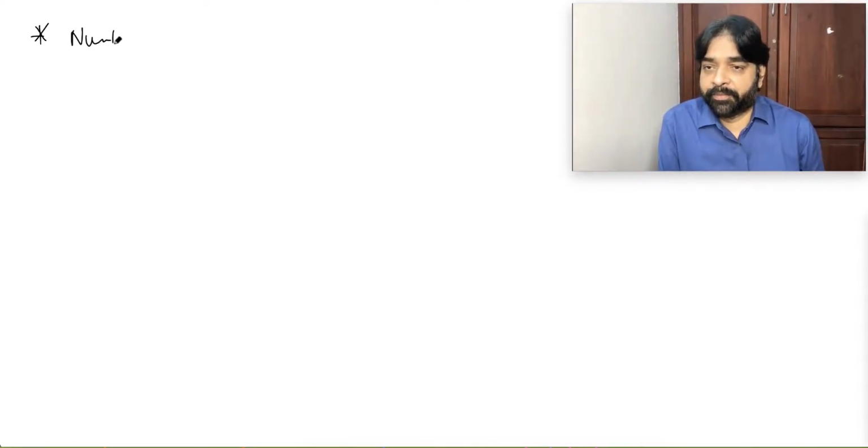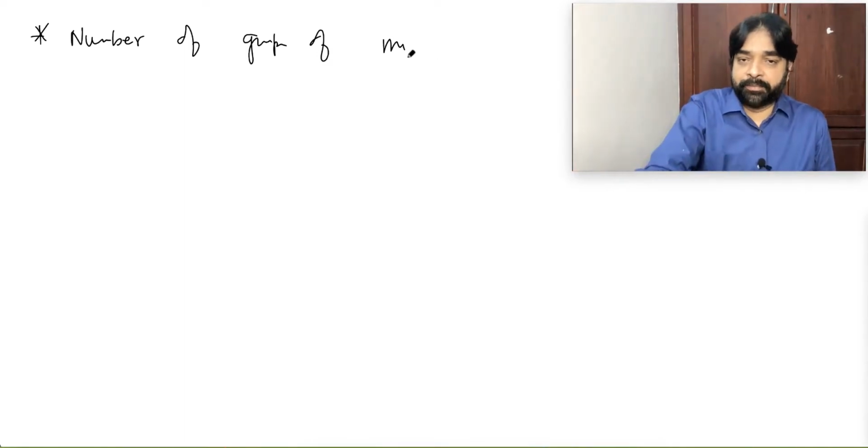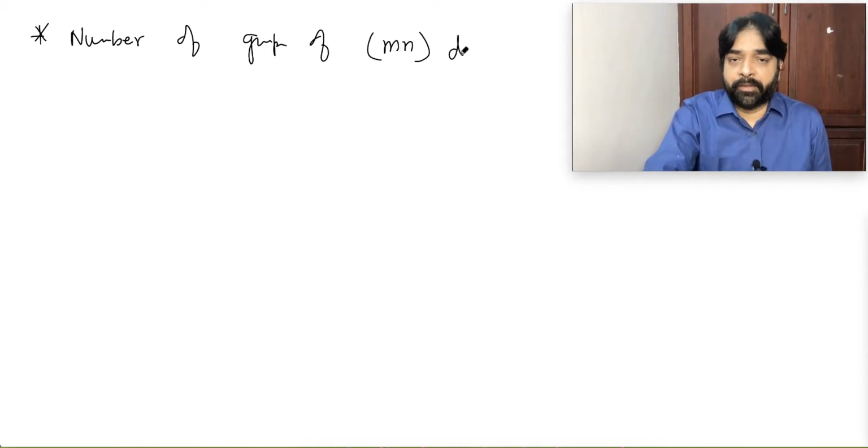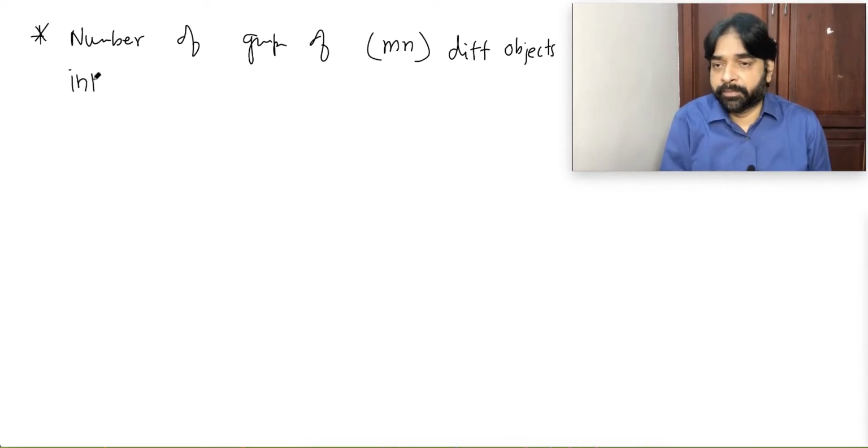Number of grouping of mn objects, m into n different objects, into m equal groups.